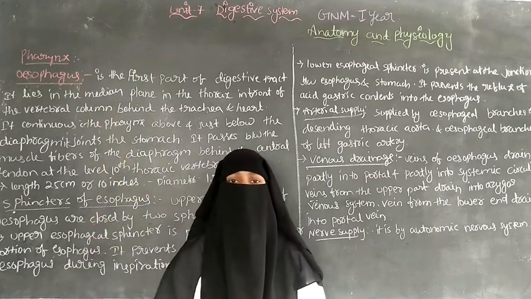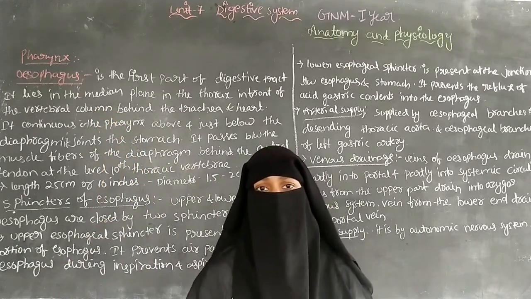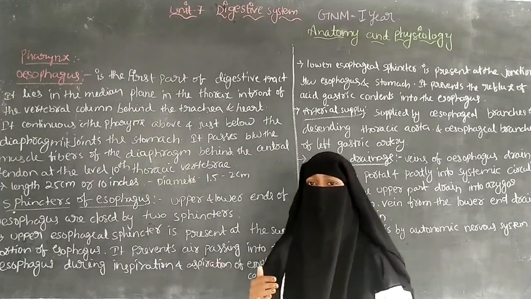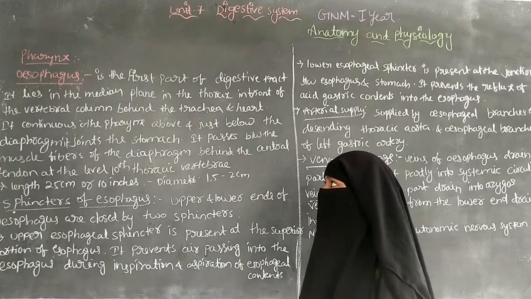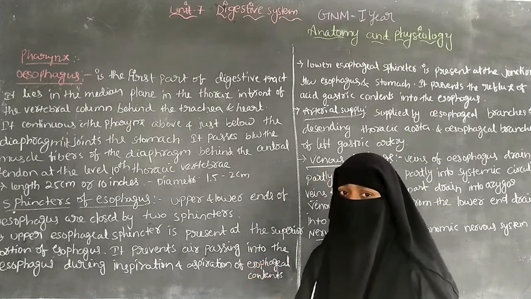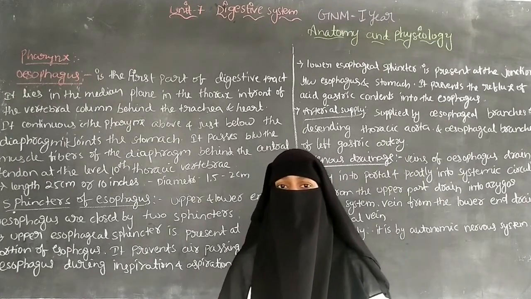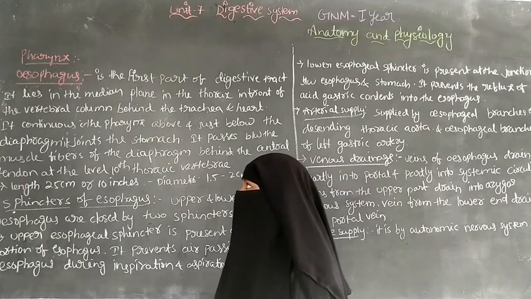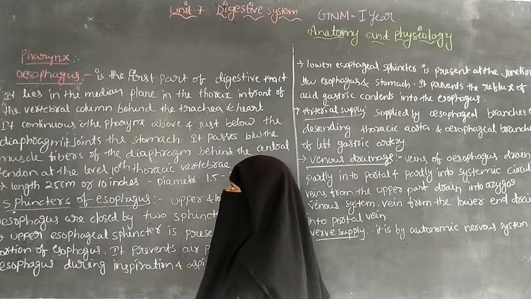Inferiorly, the pharynx is continuous with the esophagus.